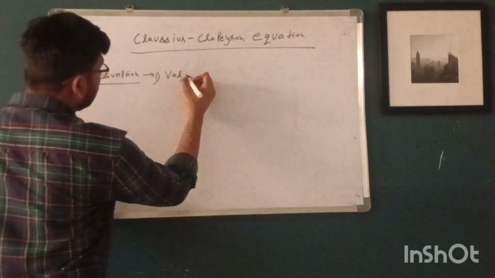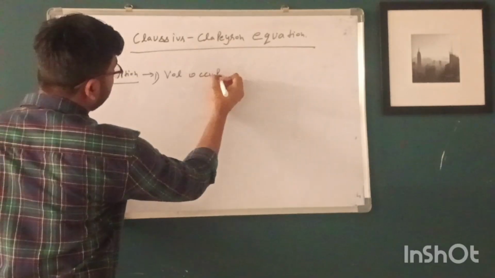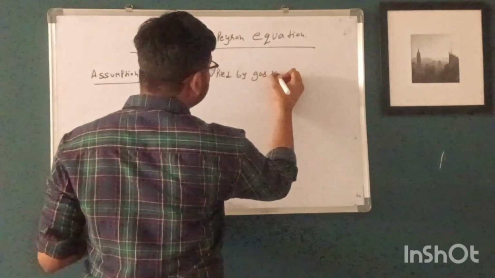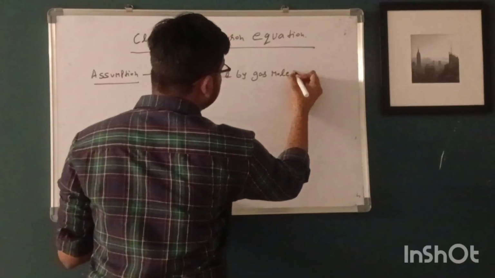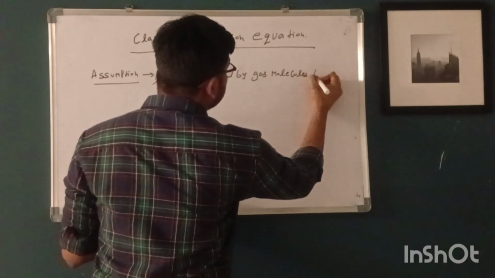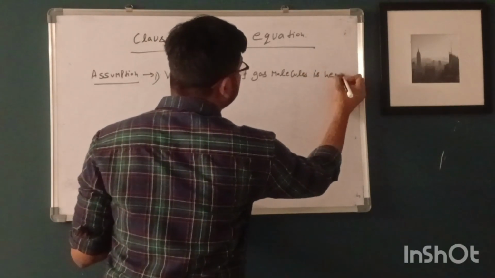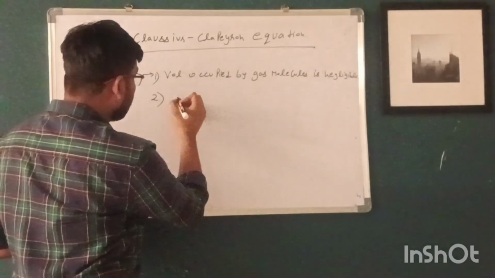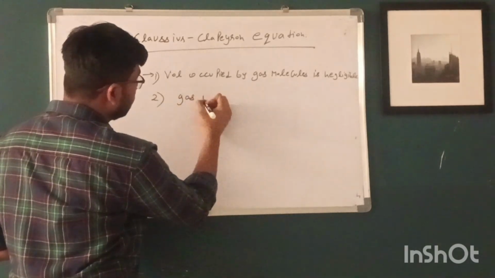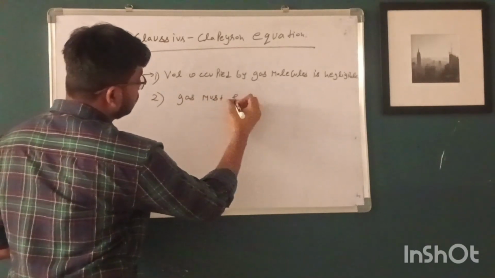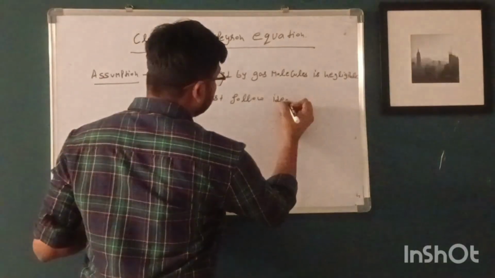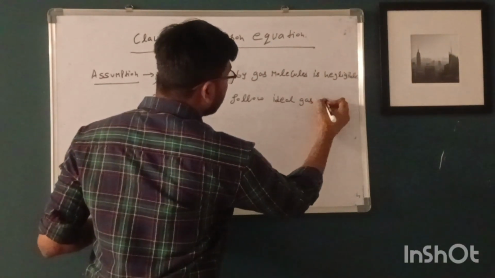First assumption is that the volume occupied by gas molecules is negligible. And the second assumption is that the gas must follow the ideal gas equation.